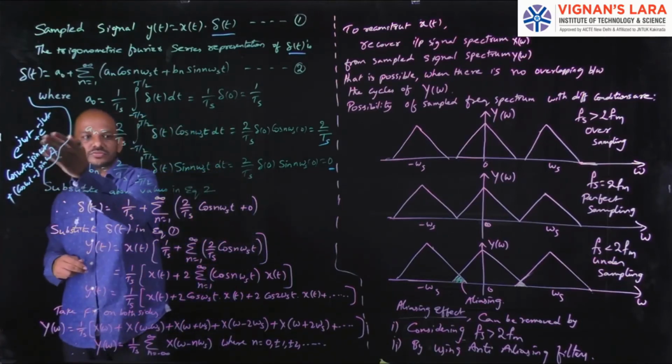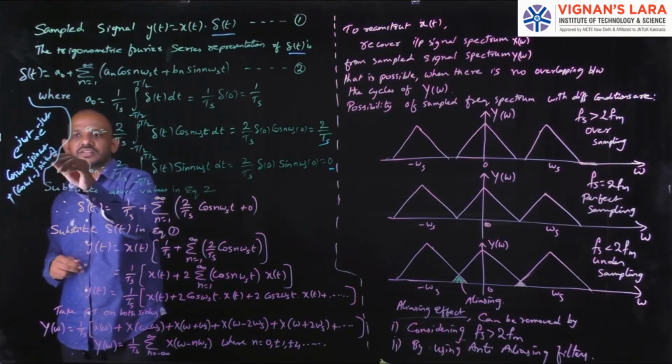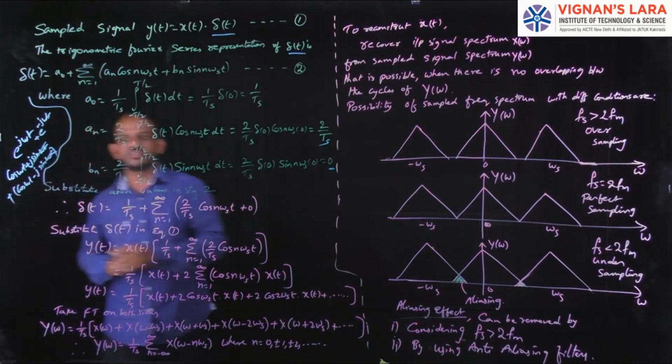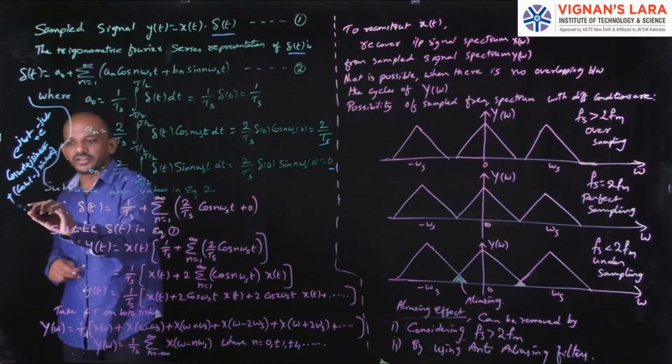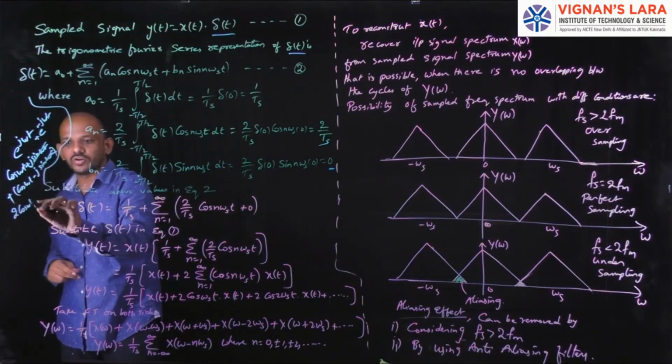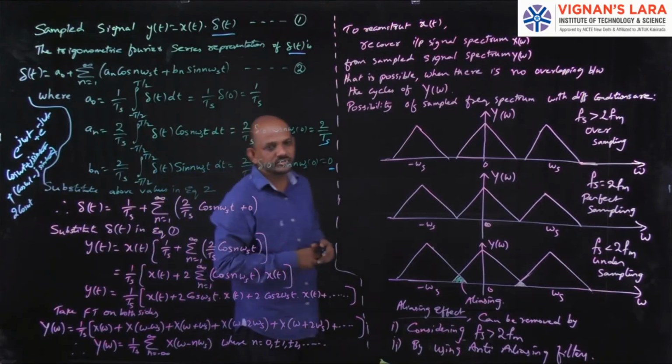If we add these two, the plus j sin omega t and minus j sin omega t get cancelled, and we get cos omega t plus cos omega t, that is 2 cos omega t.